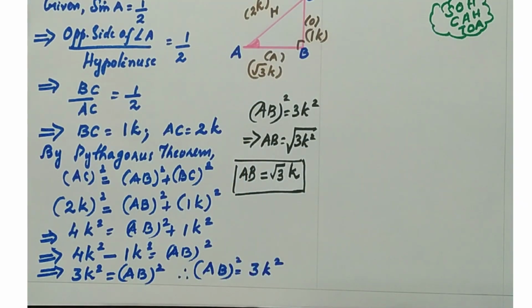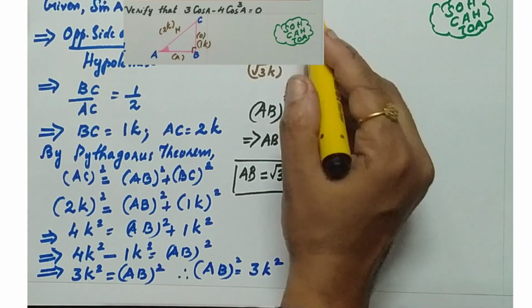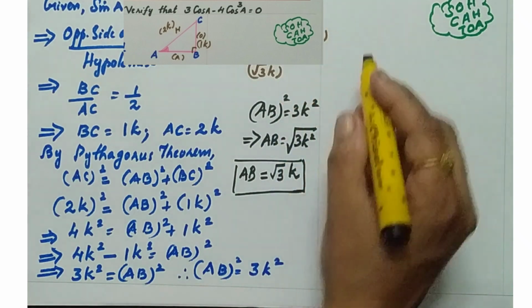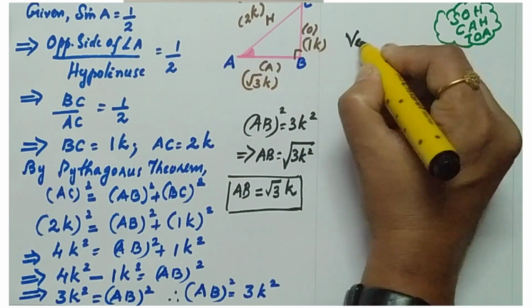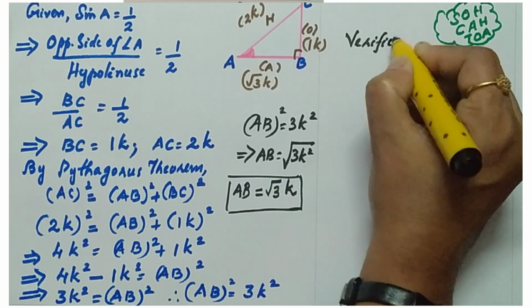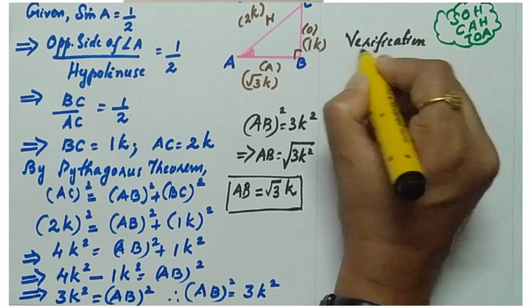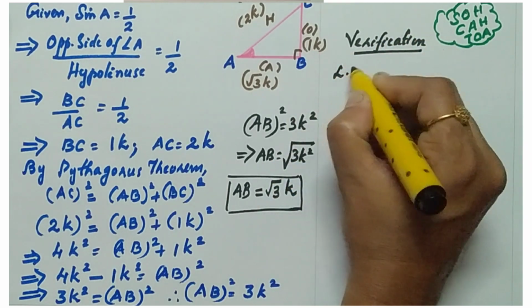Now, verification. To verify, you need to take the LHS and prove the RHS. I am going to verify here. For verification, which is the LHS?